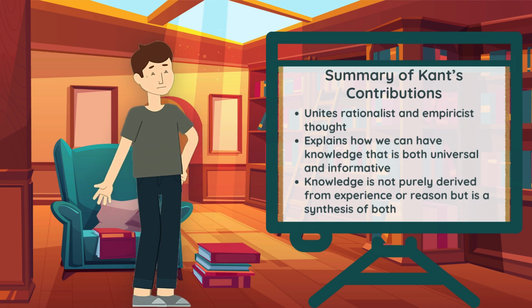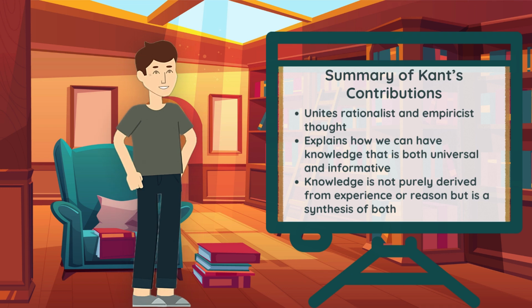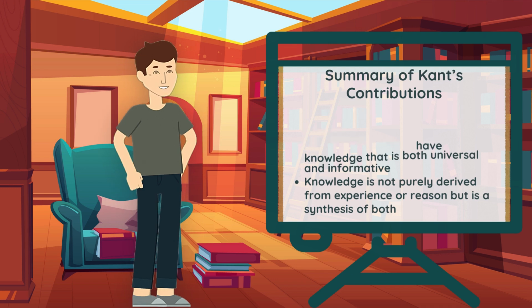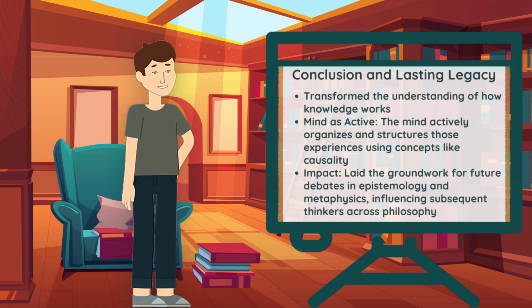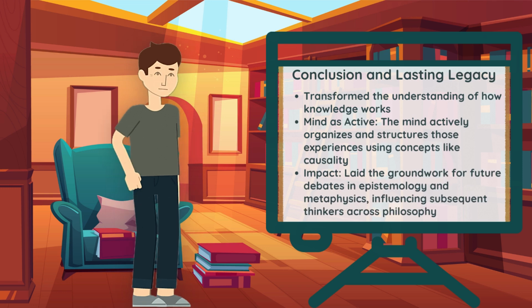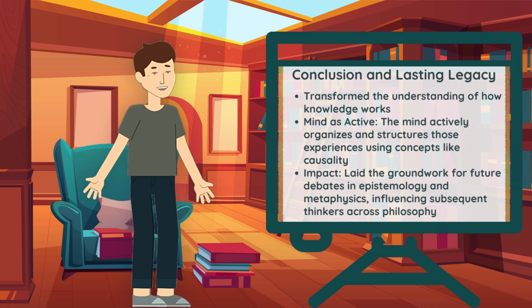Although it isn't based on experience, it affects how we perceive everything. His entire philosophy, which aims to explain how we come to know the world as we do, is based on this idea. It is important to comprehend Kant's synthetic a priori judgments, because they demonstrate how the mind actively affects our experience in fundamental ways rather than being a blank slate ready to be filled with experience.